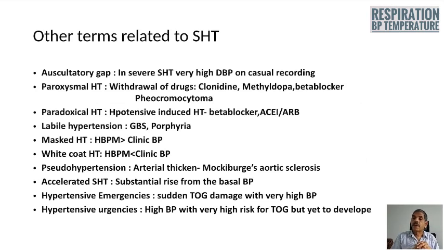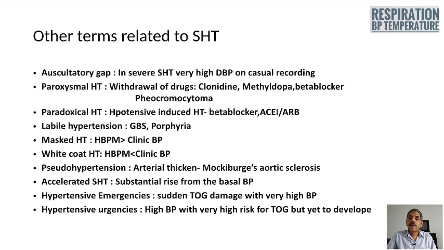Paroxysmal hypertension is also seen in pheochromocytoma. Paradoxical hypertension is the hypotensive induced hypertension. Usually beta blockers, ACE inhibitors or ARB.